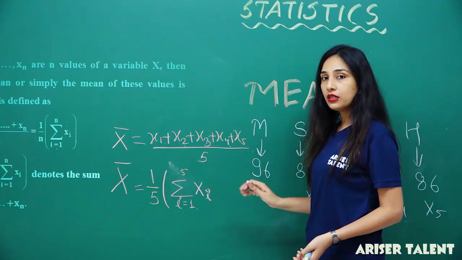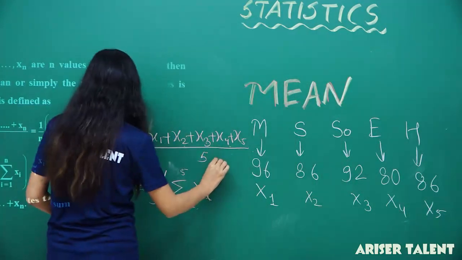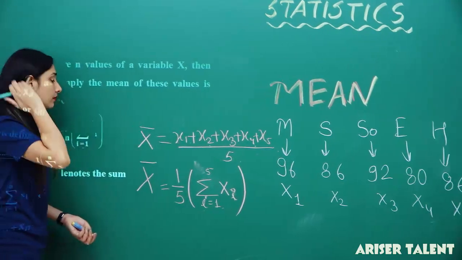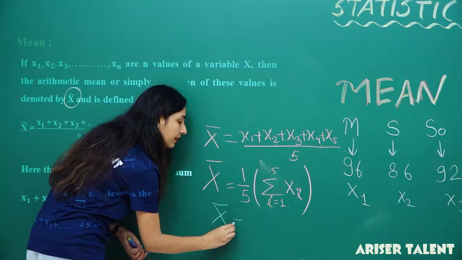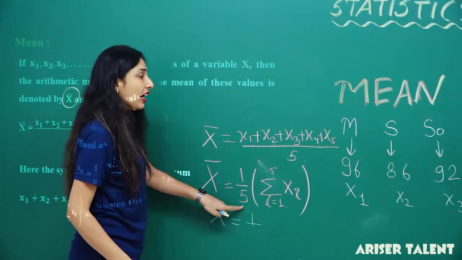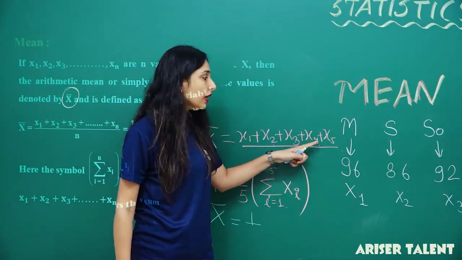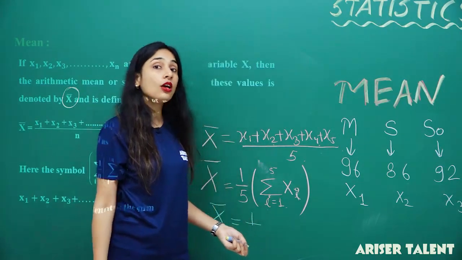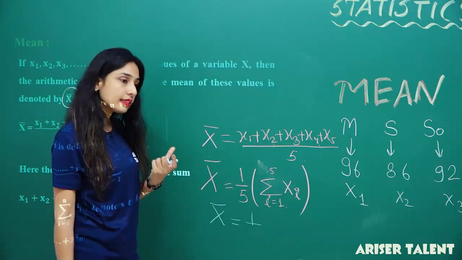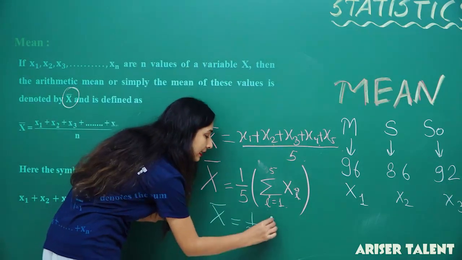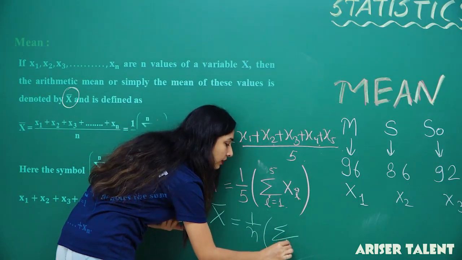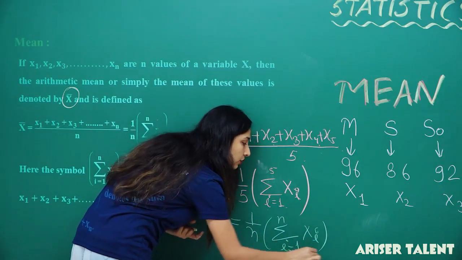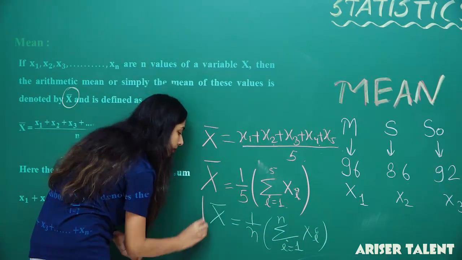So if I am going to put this as a general formula, what will it be? My dear students, x bar will be equal to 1 by n. Now 5 is till n. If I am going to have numbers more than 5, that's 6, 7, 8, 9, 10 subjects in a class or any number, that will be generalized as n. So that will be n here, and the summation will be i equals 1 going till n of xi.